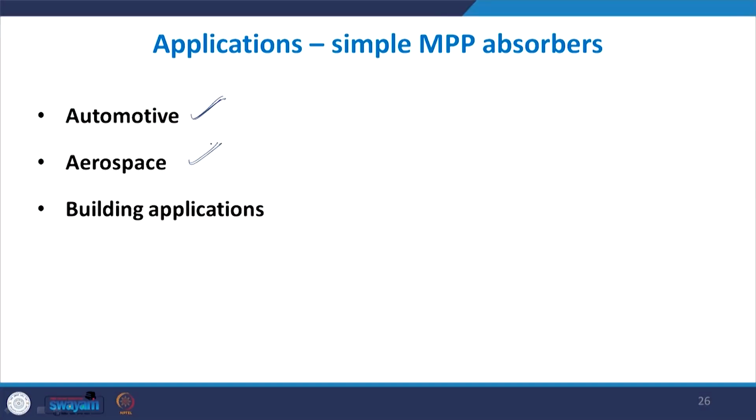So we studied these two particular modifications we make to the single leaf MPP, and they are applied widely in the automotive industry, even in aerospace. You can see that the lining material used in an aeroplane cabin, for example in the Air India Dreamliner, in the new series of it, has very small micro perforated holes, so that is acting as a micro perforated panel. Similarly, the same kind of panels can be installed in buildings as well.